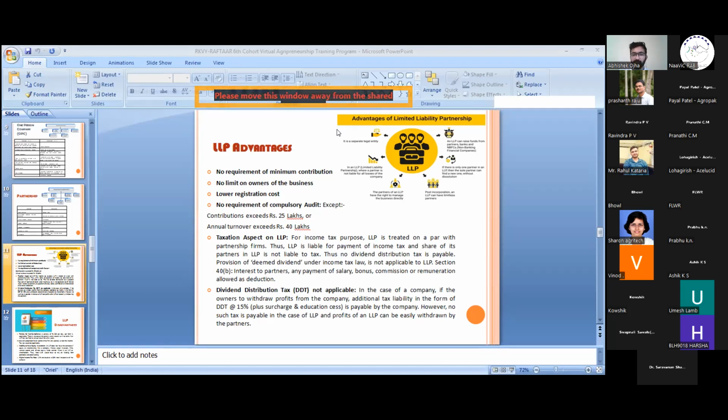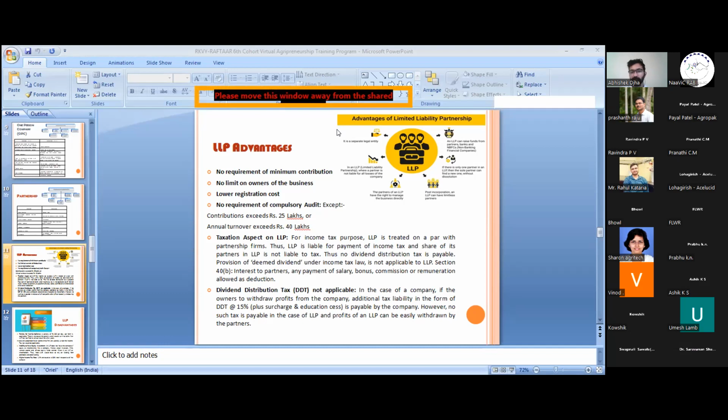If I'm getting any kind of dividend or amount from my LLP, the LLP is not liable to pay any dividend distribution tax, because there is no taxation applicable on that by the Income Tax Act. Whereas in the case of companies, if shareholders get any kind of dividend, then the dividend distribution tax is applicable on the companies.